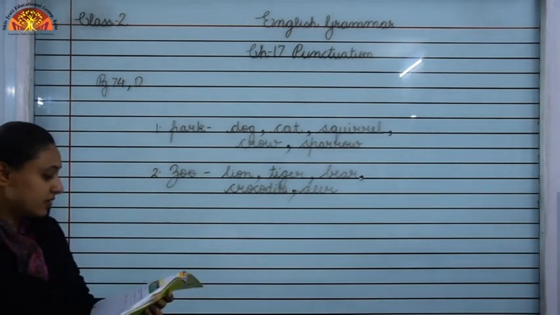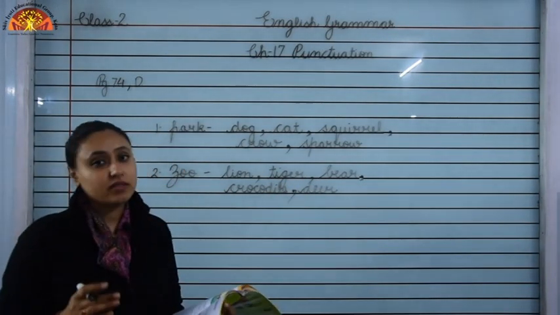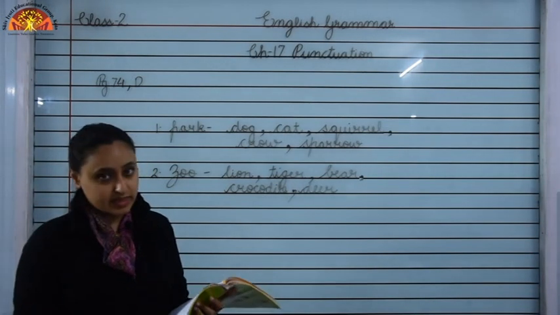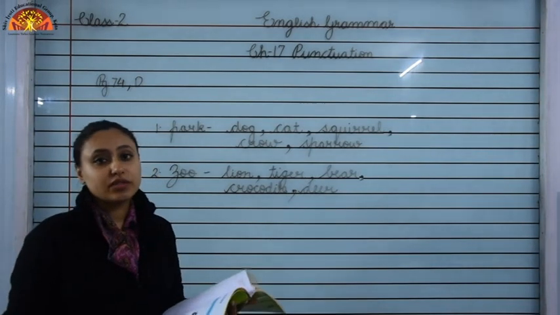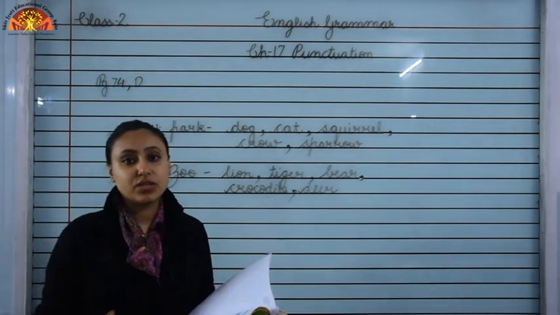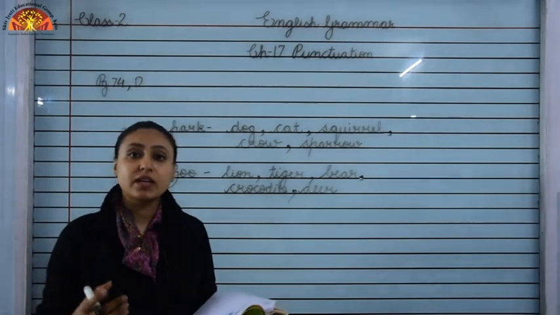Okay. So children, our chapter is over here. Now we will move to our next chapter, chapter number 20, apostrophe. Okay. So children, open your book and take out page number 89, chapter 20, apostrophe.